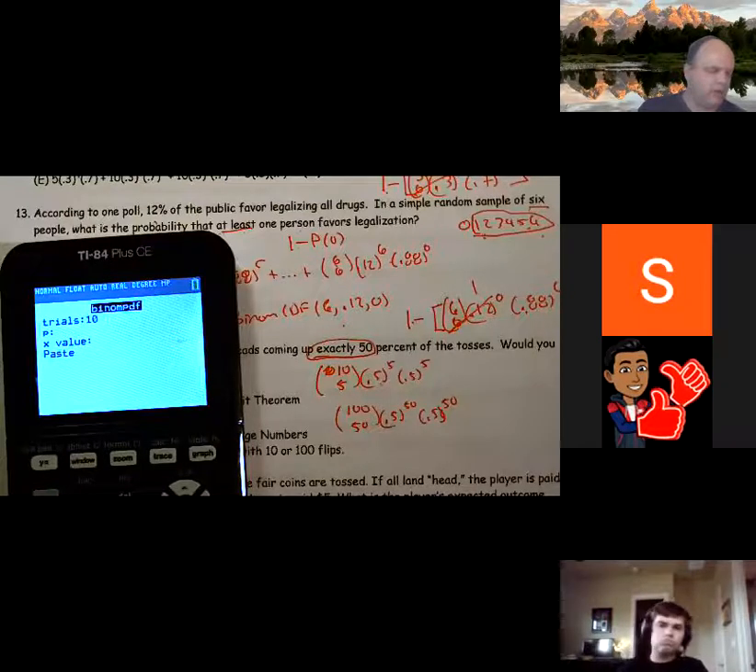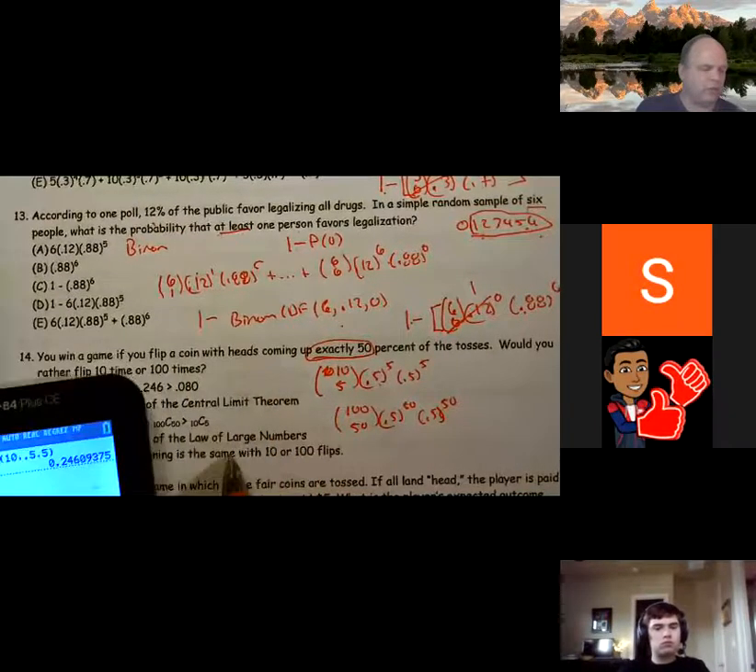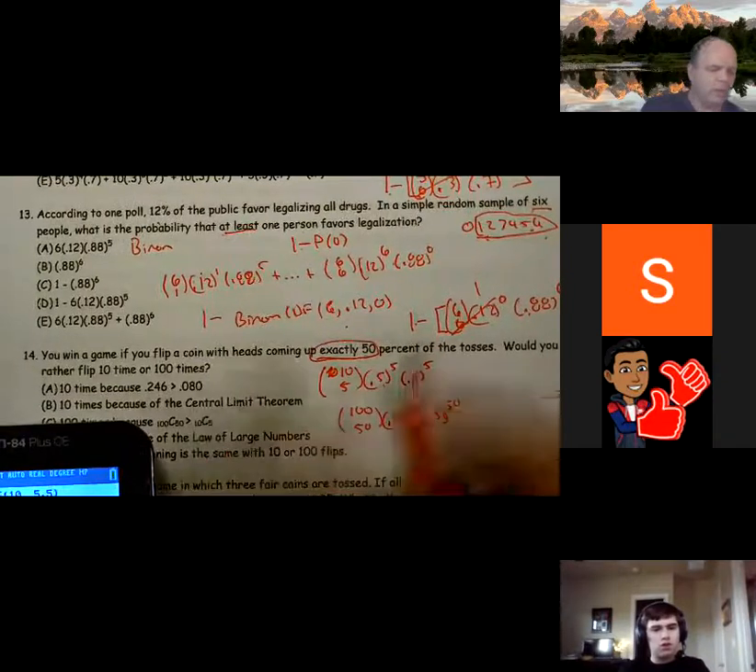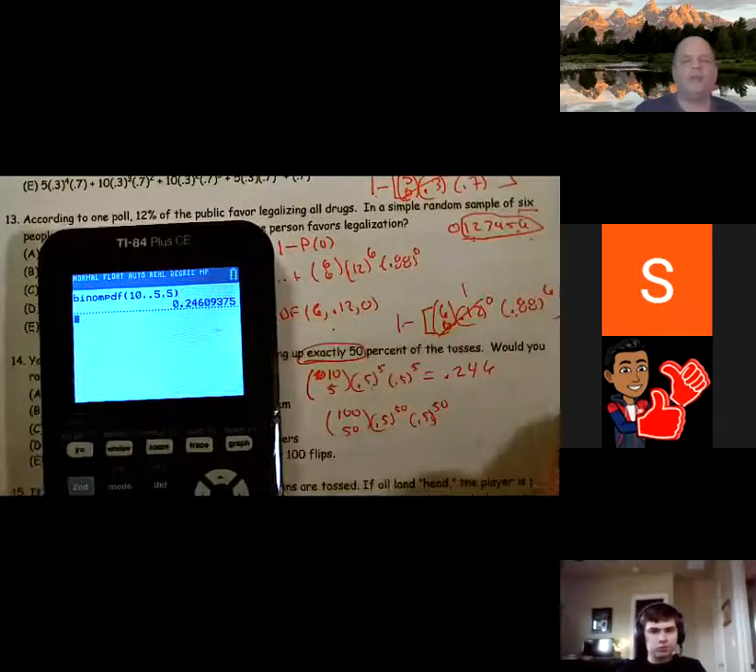trials is 10, probability 0.5, x value 5. And we find out we get 0.246 for this one. So if we flip it 10 times, about 24% of the time, we end up with exactly 50%. In other words, the rest of the time, it happens 6 or 7 or 4 or 3 times.